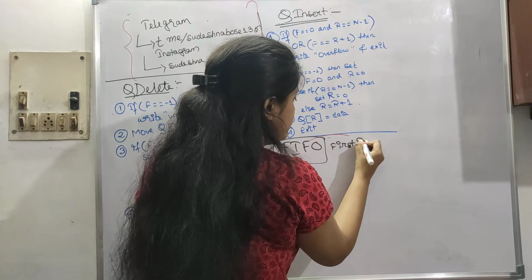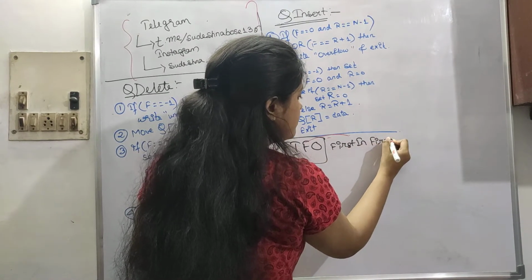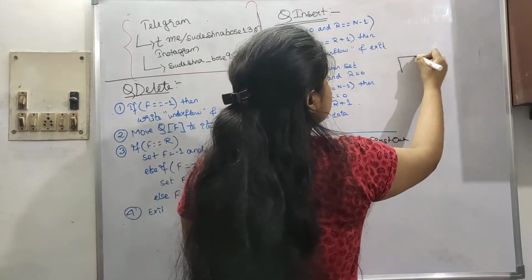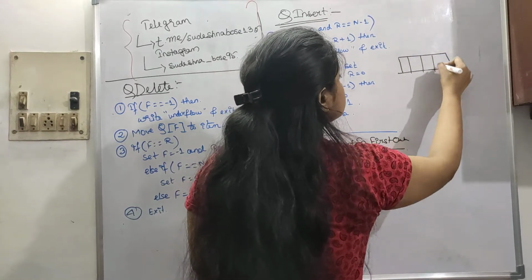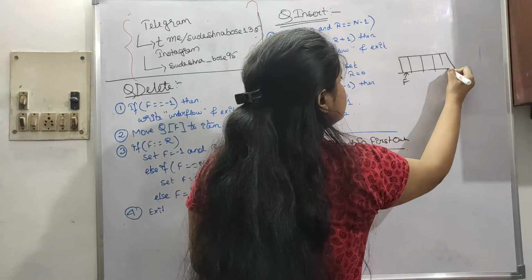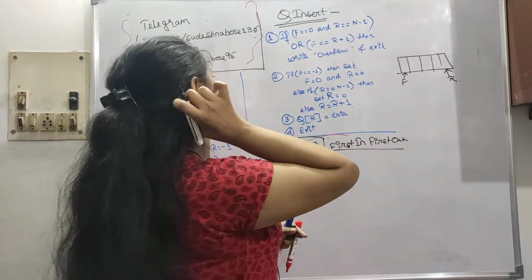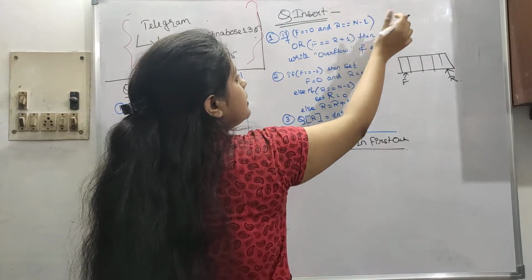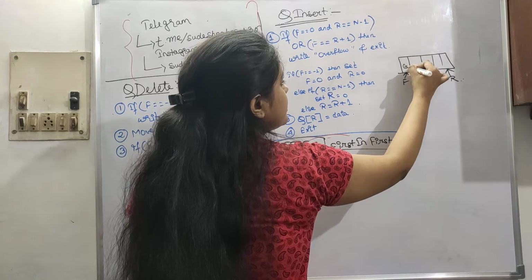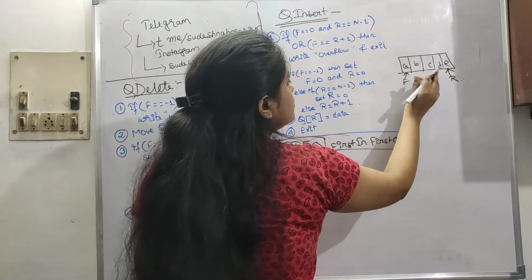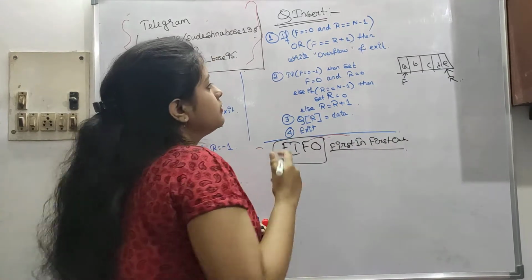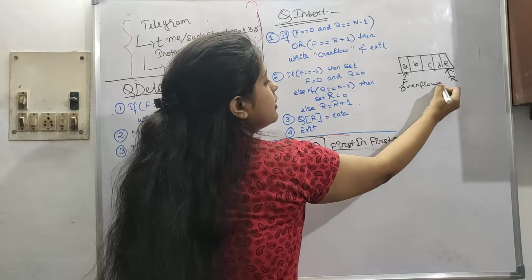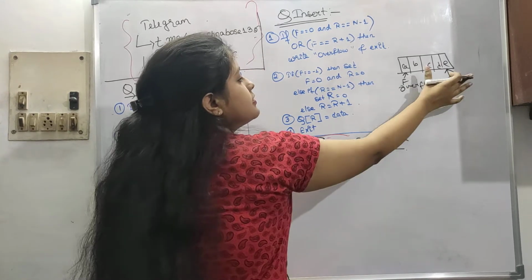First in, first out. So the first thing is, let's say this is our queue, this is our front, this is our rear. If f is equal to 0 and r is pointing to n minus 1, let's say a b c d e, then the queue is full. So here it will print overflow and exit. This is our first option.